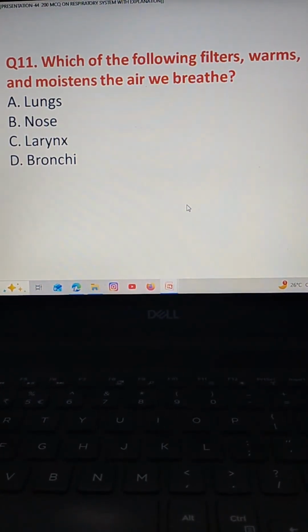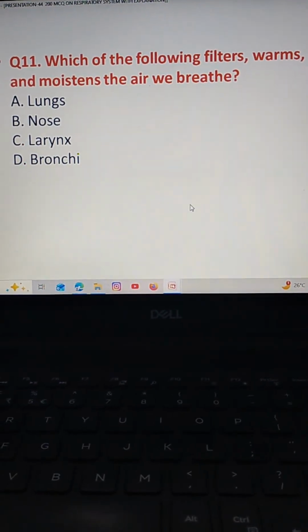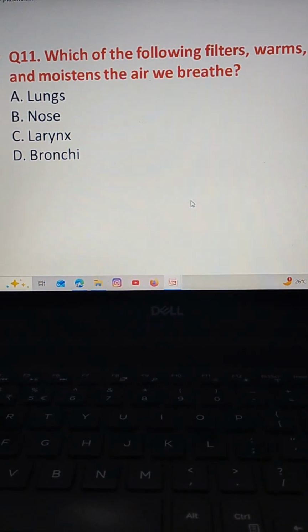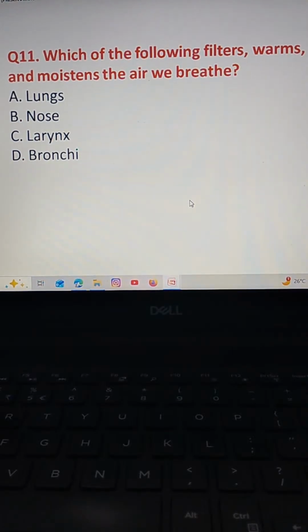The next question. Which of the following filters, warms and moistens the air we breathe? Option A lungs, option B nose, option C larynx, option D bronchi.